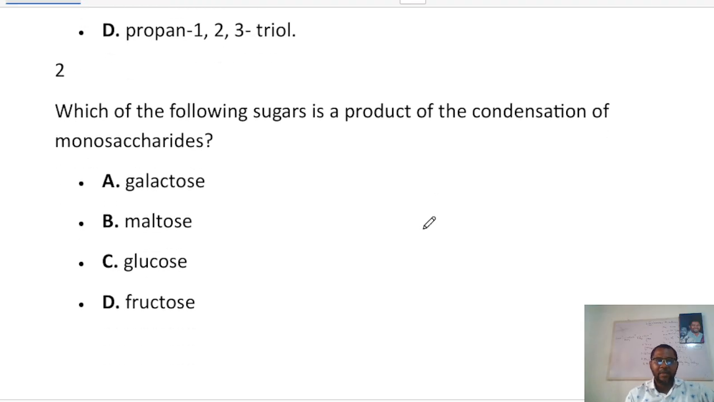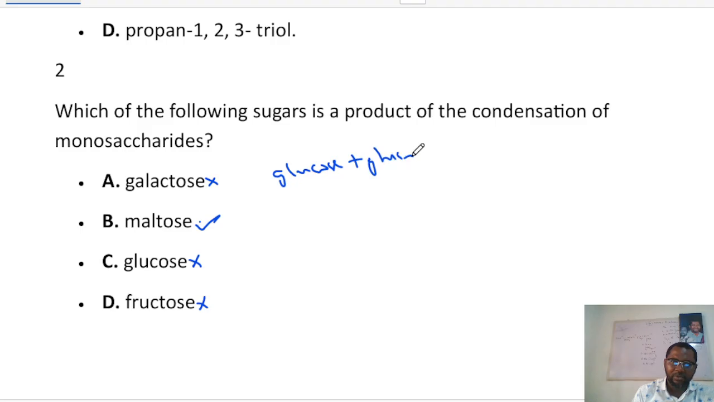Okay, the second one says, which of the following sugars is a product of the condensation of monosaccharides? Now, the condensation of two monosaccharides gives us a disaccharide, okay? And so galactose is a monosaccharide, maltose is a disaccharide, so the answer is maltose. Now you should know that the condensation of glucose plus glucose is going to give us maltose.